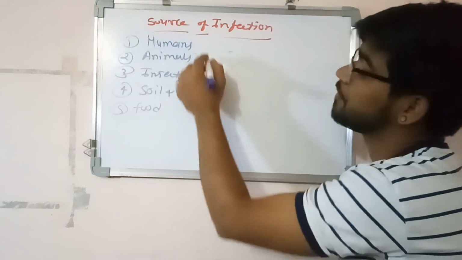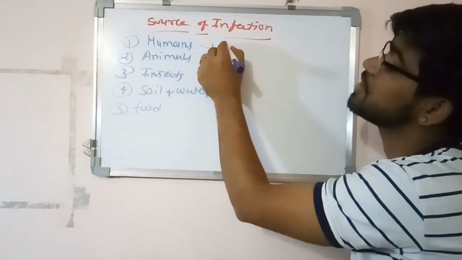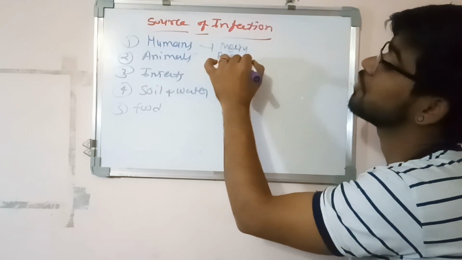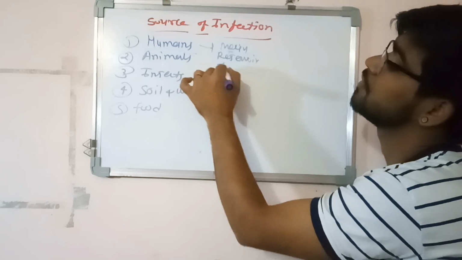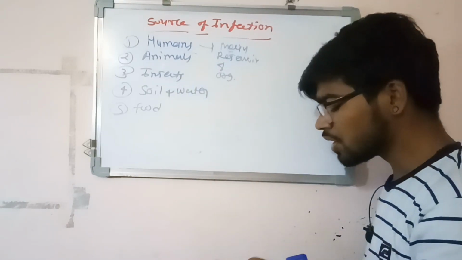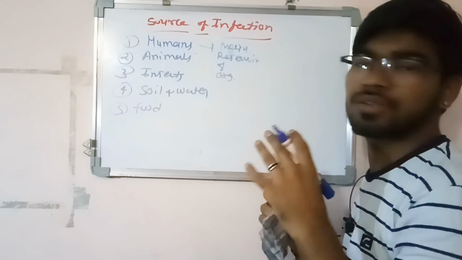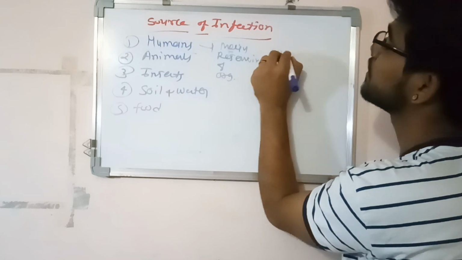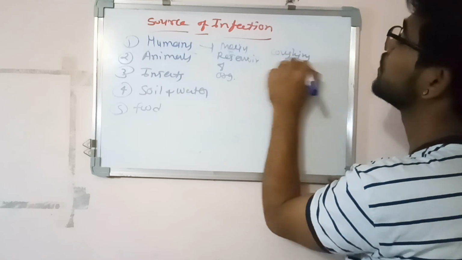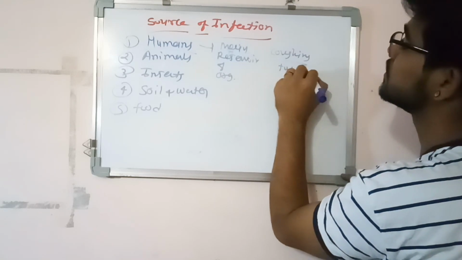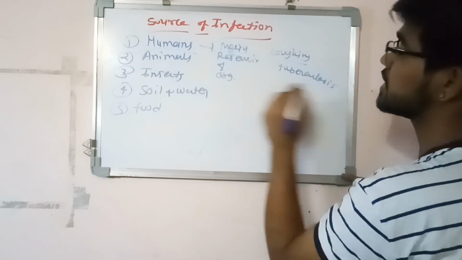Now first is human. Human is the main reservoir of infection, or of organisms which cause disease, or pathogens. There are lots of ways they can transmit the infection. Through coughing, tuberculosis is transmitted.